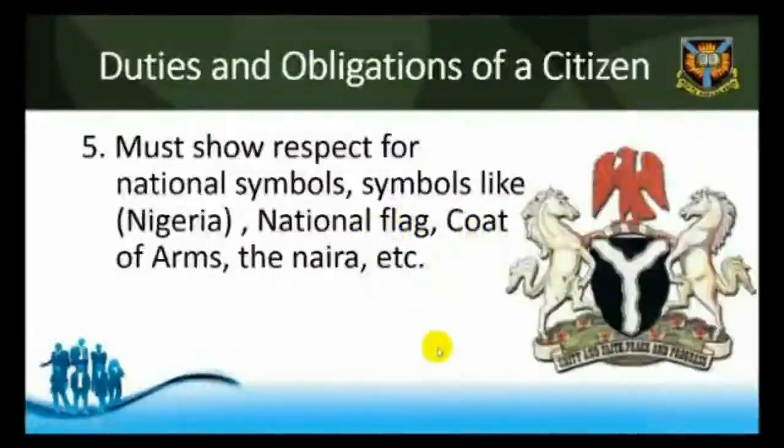Citizens are expected to learn and recite the national anthem and stand erect at attention whenever the national anthem is being sung. Also, the national flag is equally to be respected, both within and outside the country, for the flag stands as a symbol of authority.